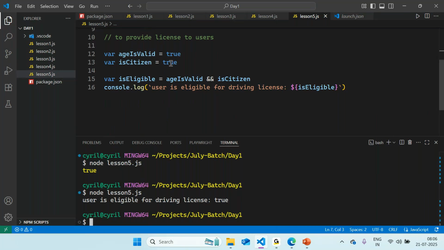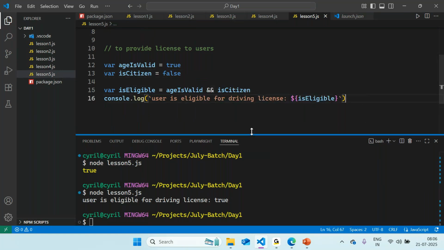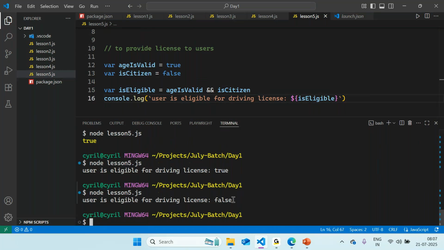And now if any one particular check fails, so even though he is of valid age, whatever that age might be depending on the country, but he is not a citizen of that country, in that case the eligibility check should fail, and that's what happens, right? So this kind of logical check we can use in our programs to check whether anyone is eligible or not by making such statements, right?